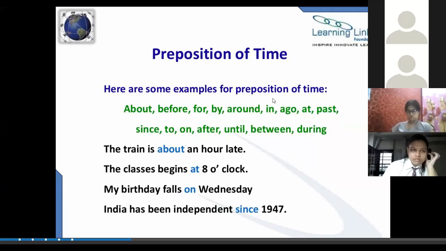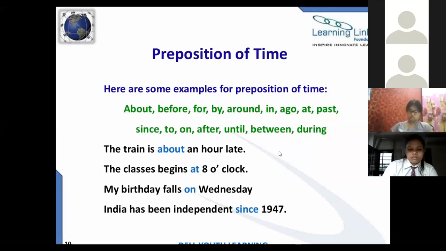So the train is about an hour late. Okay. So it is telling us when the train will come. The classes begin at 8 o'clock. When the classes begin? It is giving the answer of when. My birthday falls on Wednesday. When my birthday falls? On Wednesday. India has been independent since 1947. When India has been independent? So it is giving the answer of question word when.